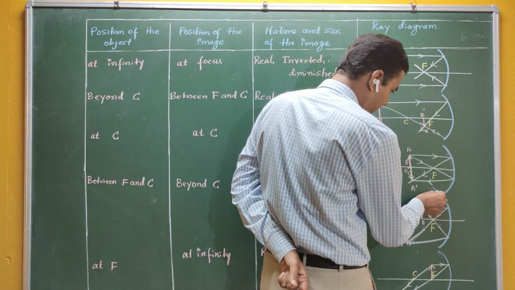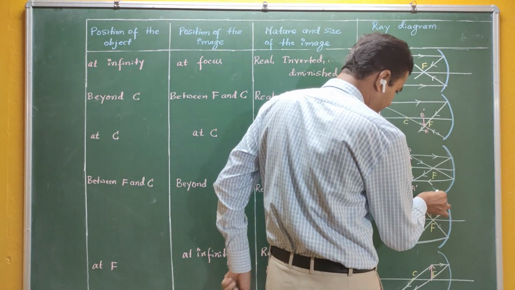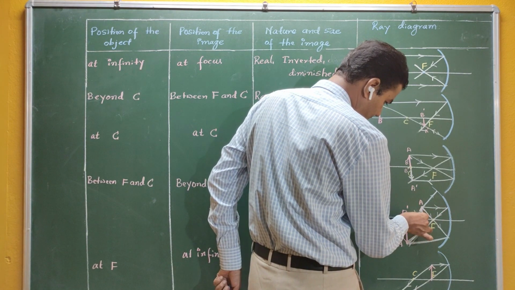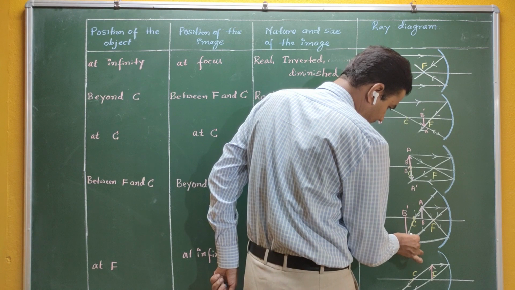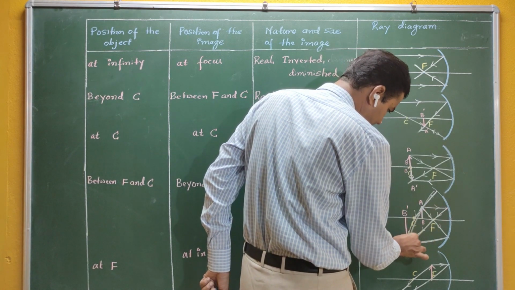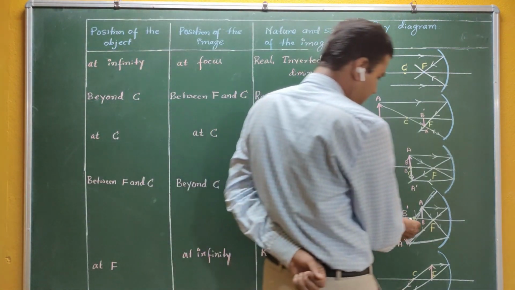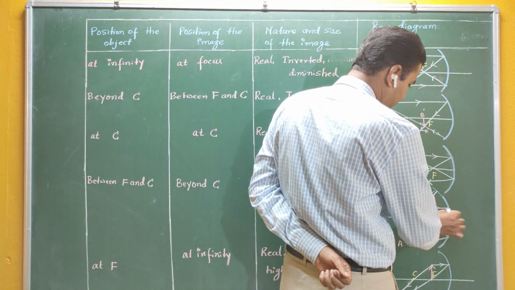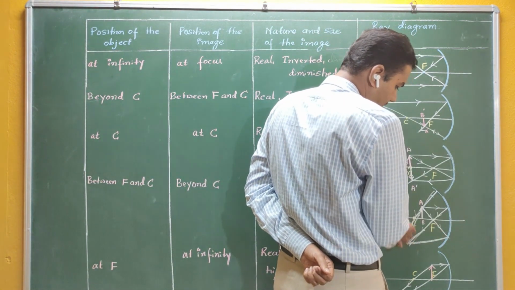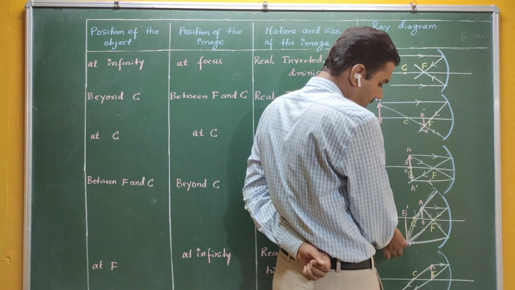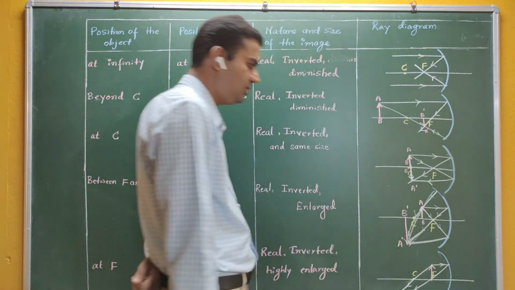Therefore it gets reflected back and passes through the center of curvature. If my diagram is perfectly correct, again it is going to intersect at A dash only. So this is A dash, and if you take a large number of in-between points, they fall between A dash and B dash. Therefore A dash and B dash is an image.